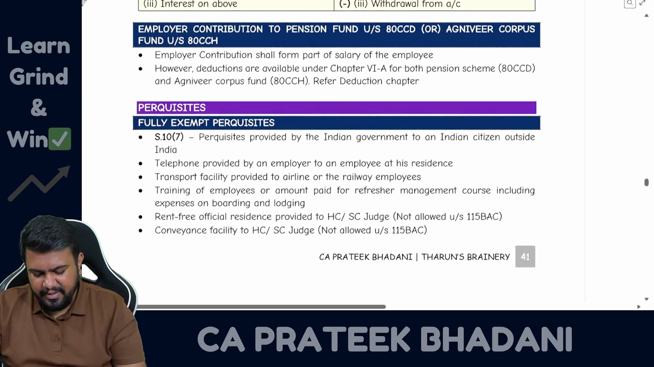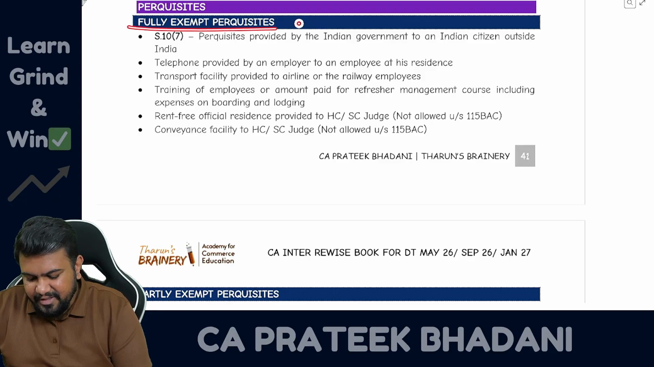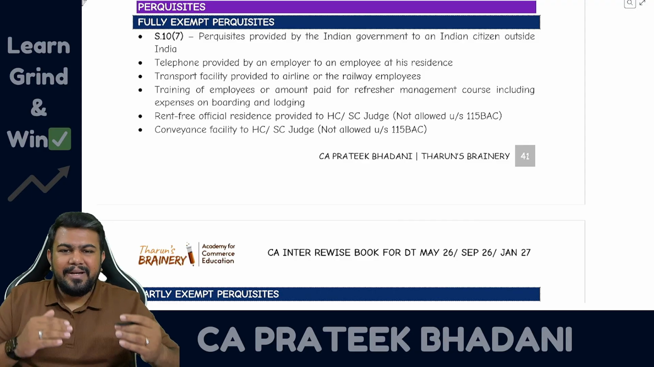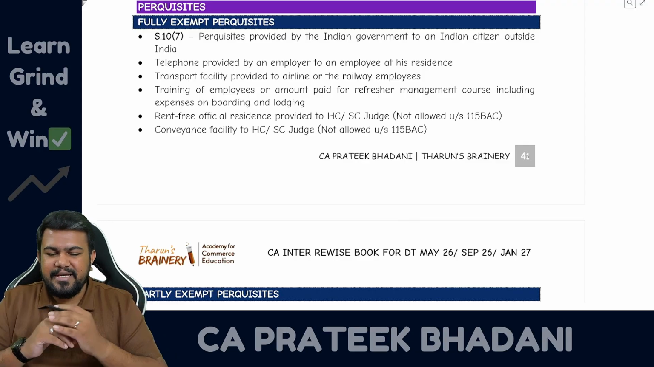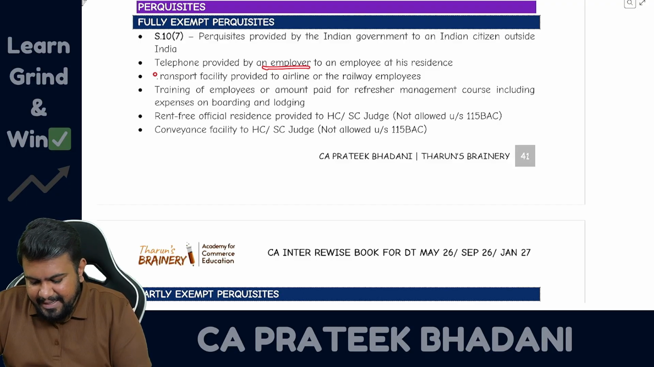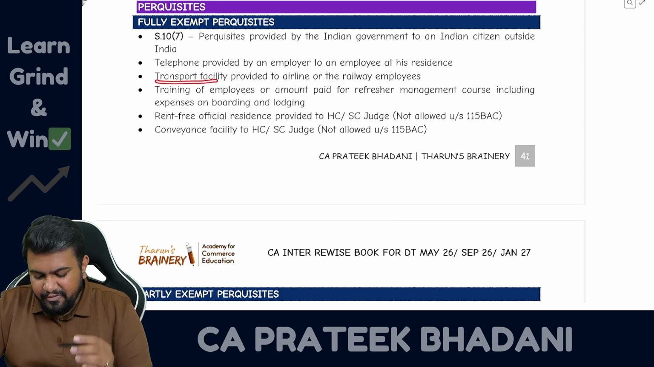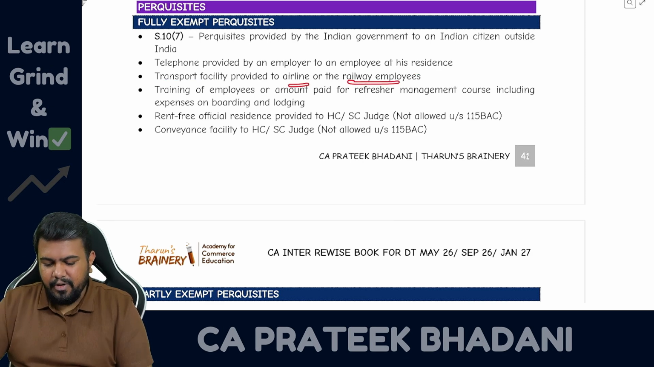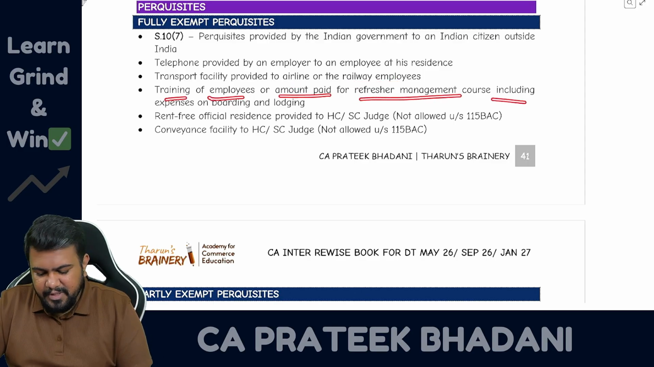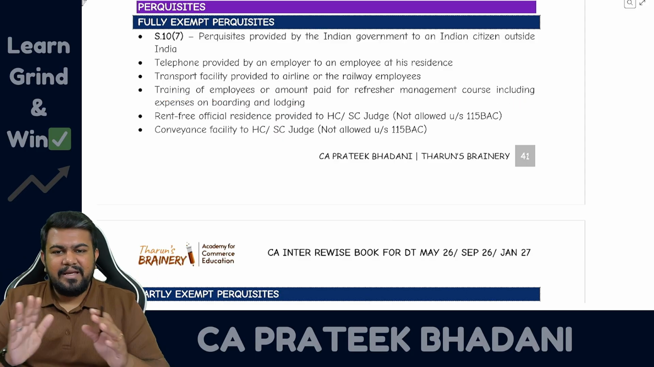Fine. Agniveer Corpus Fund. Now let us discuss the perquisites under the salary head of income. Let's start with the fully exempt perquisites. Firstly, section 10 clause 7 tells that if the Indian government is giving any perquisite to an Indian citizen outside India, it is fully exempt for that Indian citizen. Then, if the employer is providing any telephone to the employee at his residence, that is also fully exempt. Then, any transport facility provided to airline or railway employees is also fully exempt. Then training of employees, or any amount paid for a management course, including the expense of boarding and lodging, is also fully exempt. So management training is fully exempt.